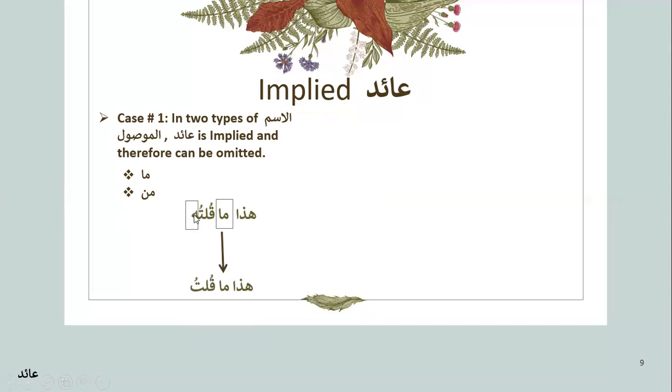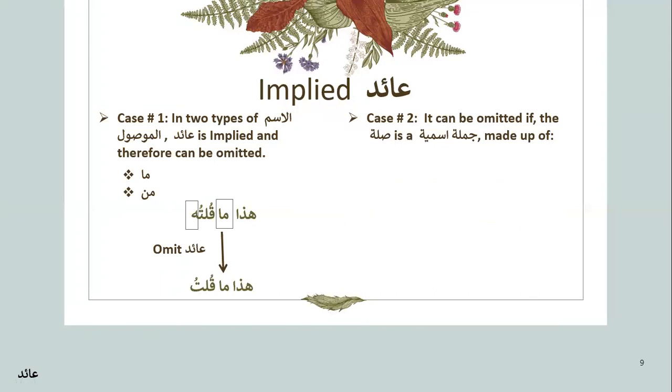So if you see, this was the aid, it's not necessary, but it can be omitted for balagha reasons. So hu is referring to ma, which by the way always has singular and masculine. We'll study that later. But this hu can be omitted, and haza ma qultu will also be correct.